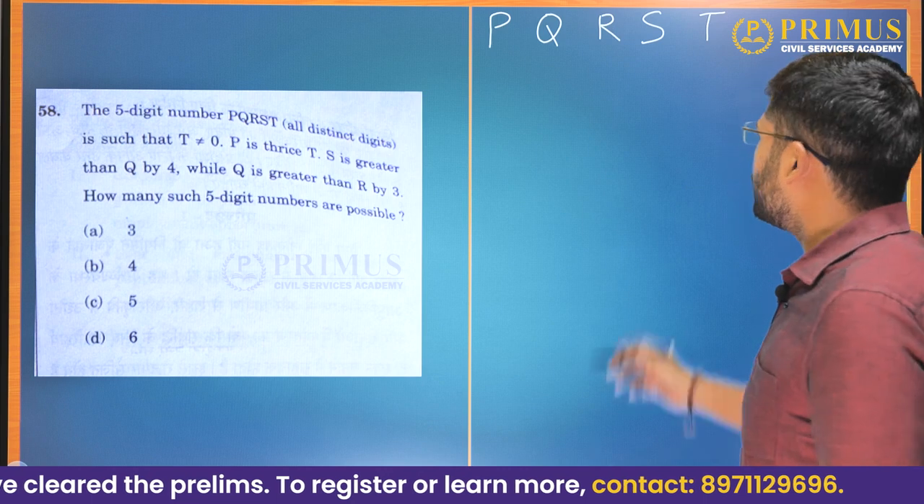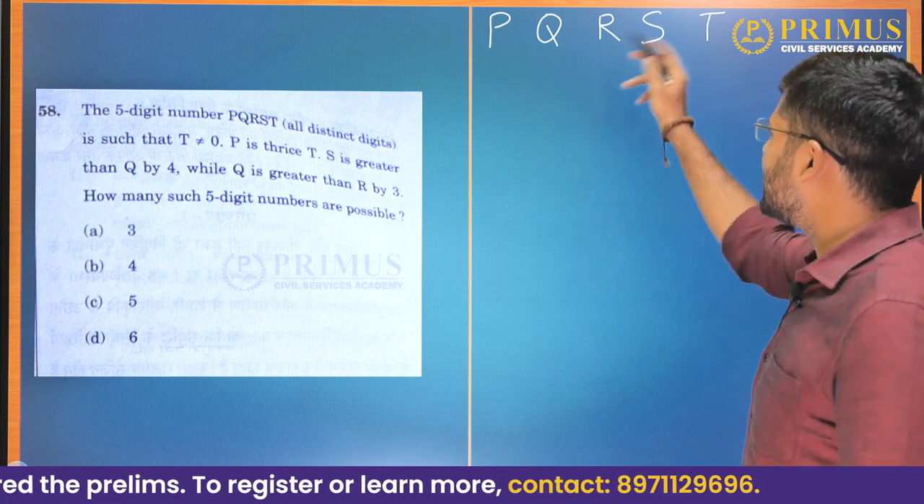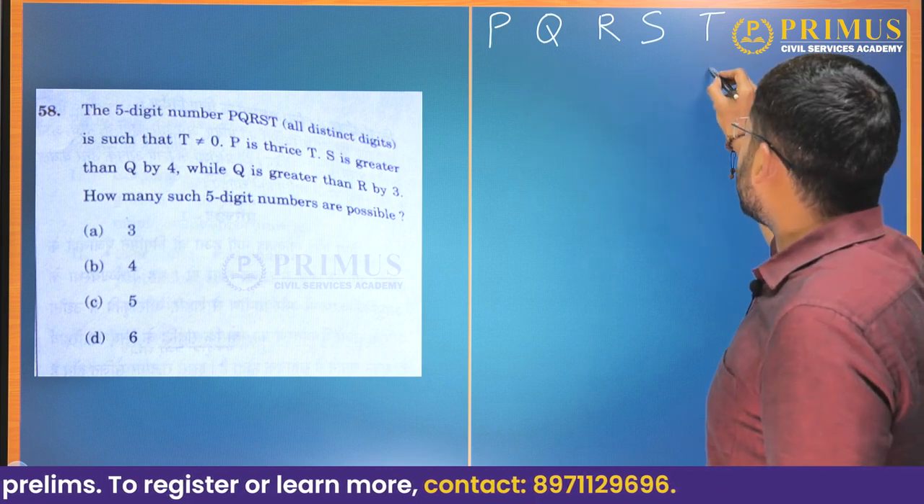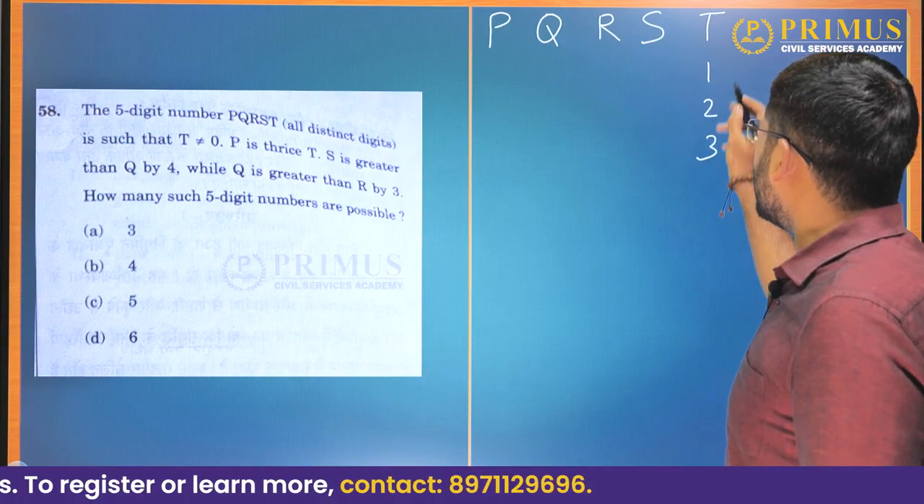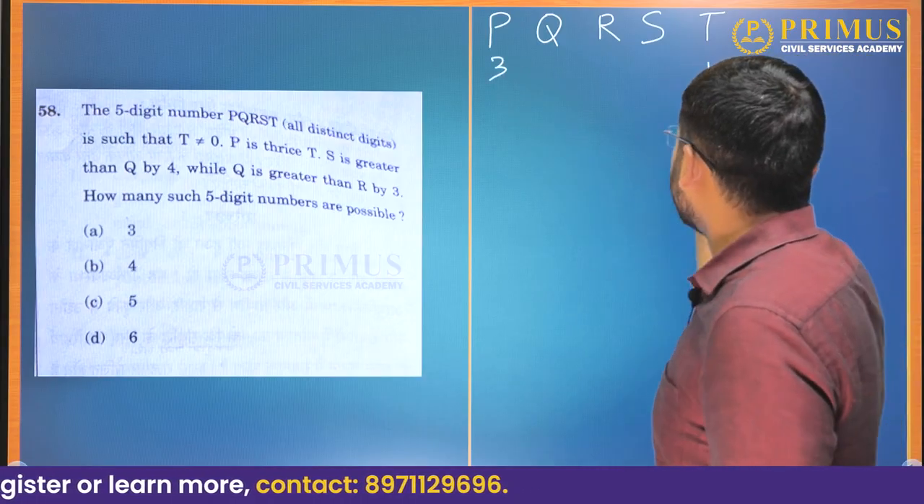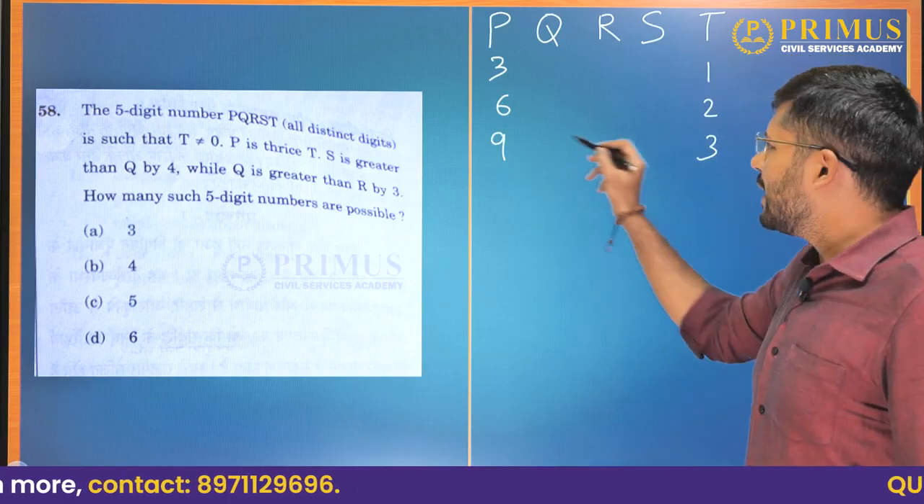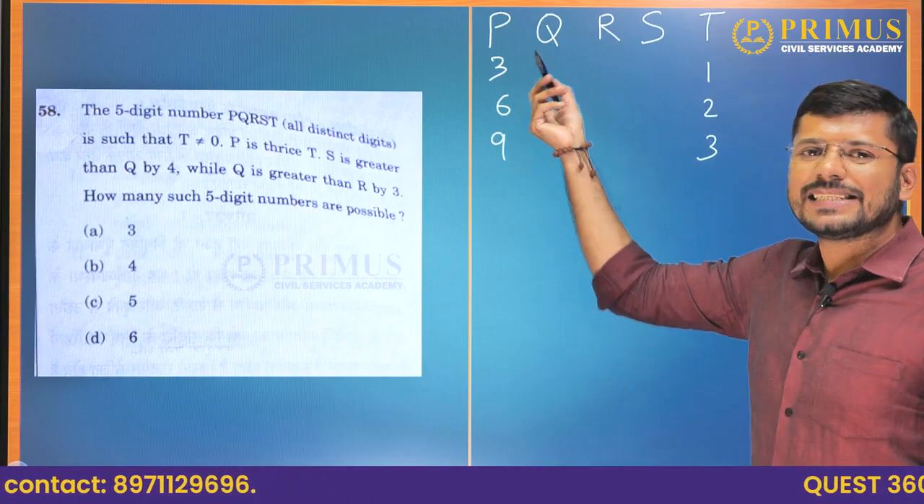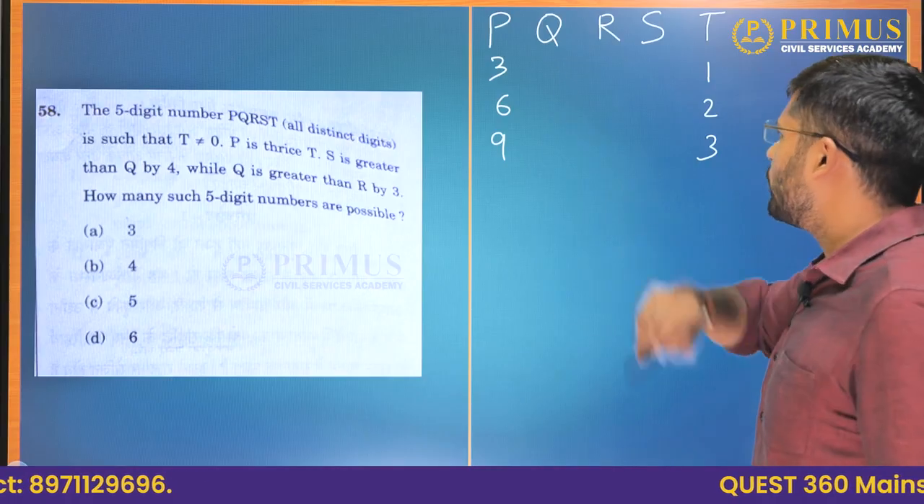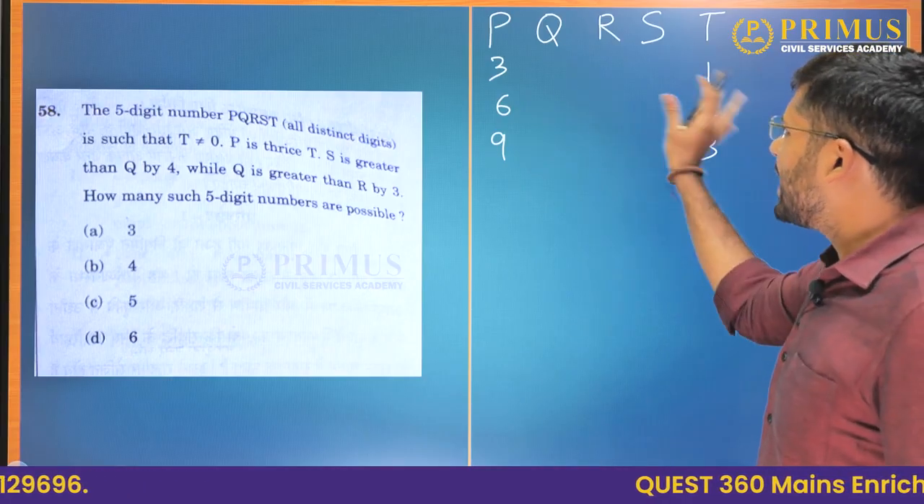P is thrice T. Now when they tell us that P is thrice T, the only possible values that T can take are 1, 2 and 3, because when it is 1 this will be 3, when it is 2 this will be 6, and when this is 3 this will be 9. If it happens to be 4, then P has to be 12, but P is a single digit, it cannot be 12. So these are the possible values for T and P.